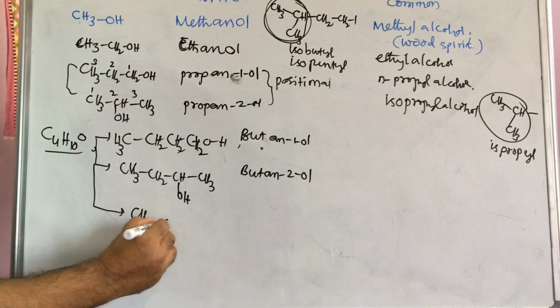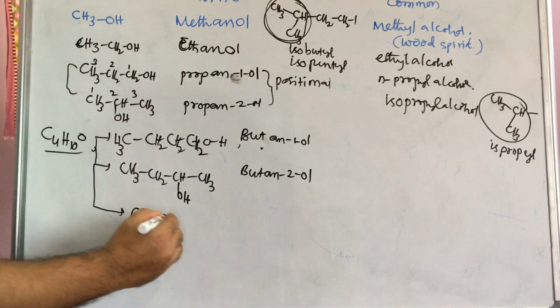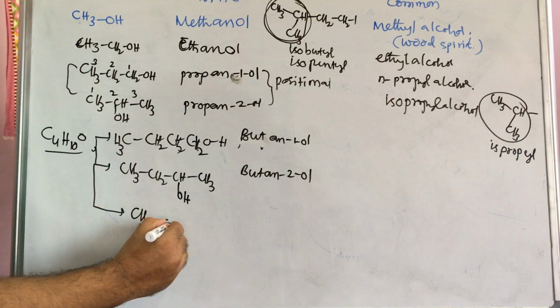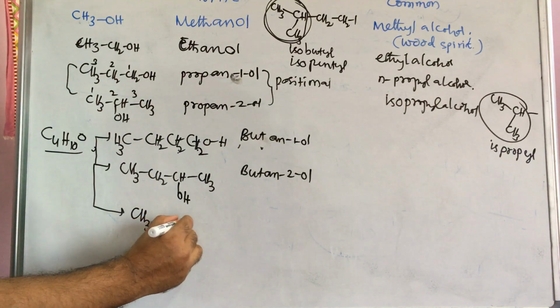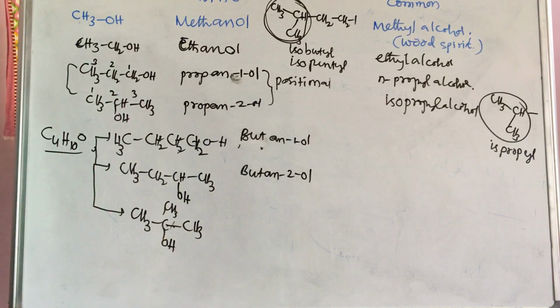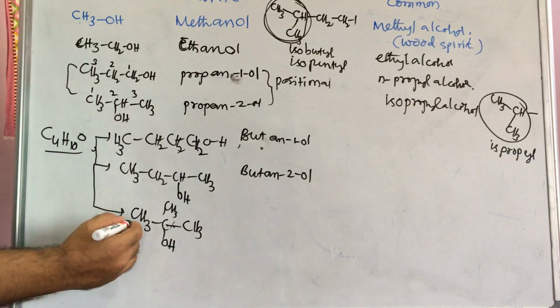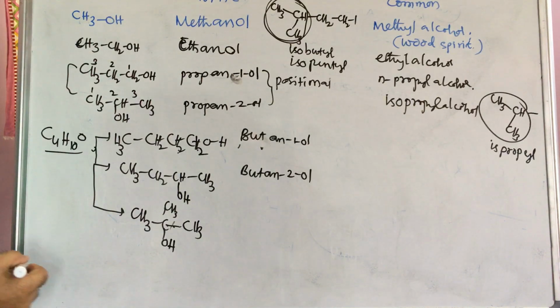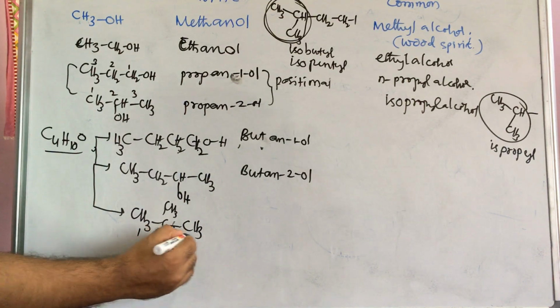Then CH3. Carbon chain length decrease means this is only 3 carbons. This is CH3, this is CH3 and OH. Okay, if you give numbering left to right or right to left, it will be the same. 1, 2, 3.